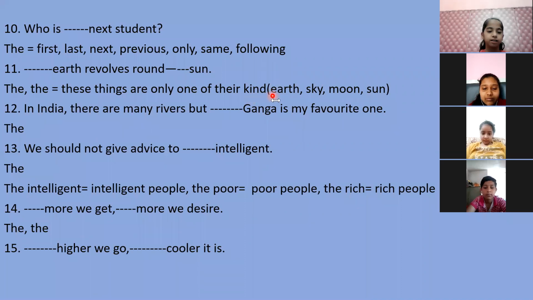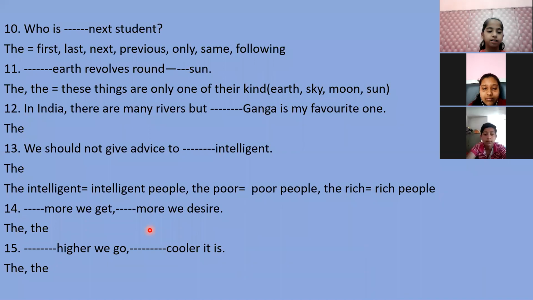Yes, sir, the higher we go, the cooler it is. Very good. The higher we go, the cooler it is. So whenever we use comparative degree for this sense, we need to use the here. जितना ज्यादा हम ऊपर जाएंगे उतनी ज्यादा हमें ठंड मिलेगी, यानी कि जितना उतना, इस सेंस के लिए हम दा को यूज कर सकते हैं whenever you use comparative degree. Very good, right answer.